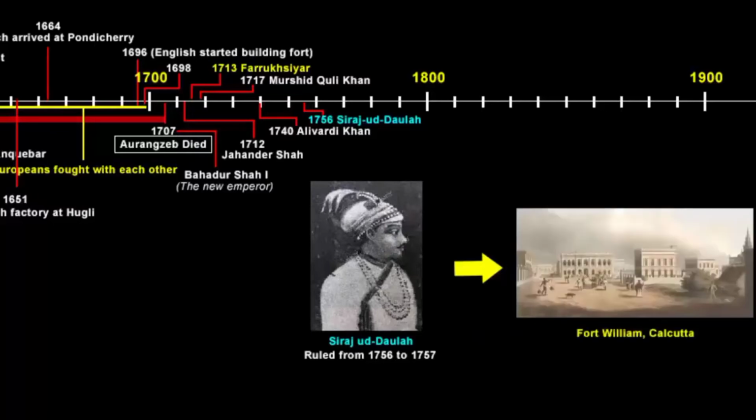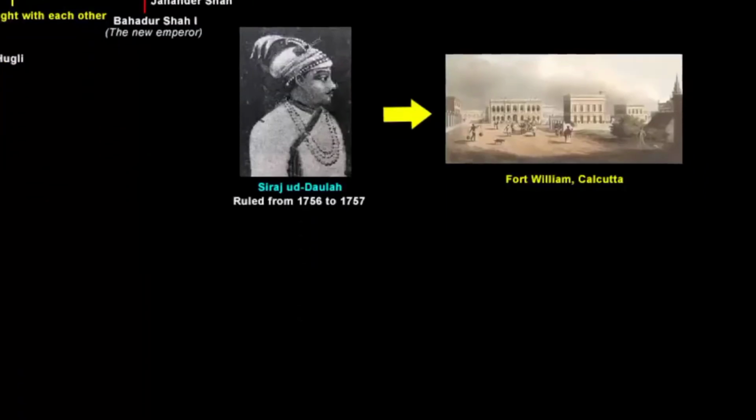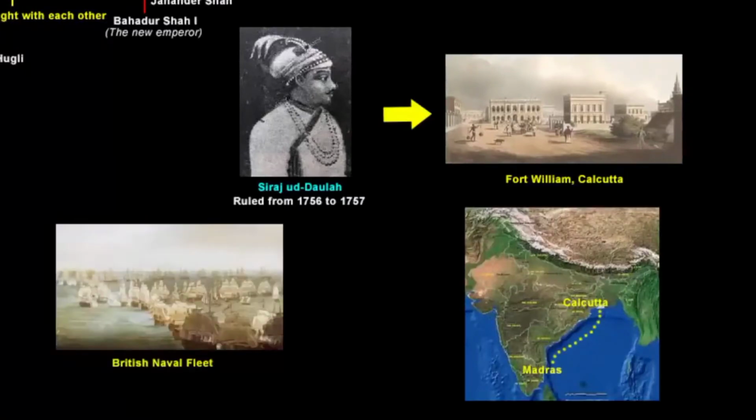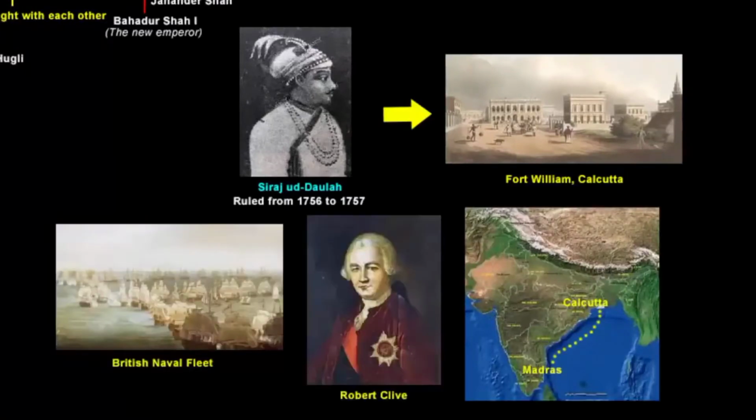So in 1756, in the same year that Siraj-ud-Daulah became the Nawab, he captured Fort William at Calcutta with his 30,000 soldiers and kept English soldiers and officials as temporary captives in the cells of that fort. So basically he attacked the English company. Now this news was immediately sent to the company officials in Madras. They sent forces on naval fleets under the command of Robert Clive. Robert Clive was an officer in the company's army. At that time he was a lieutenant colonel.